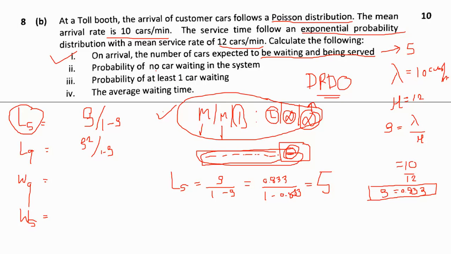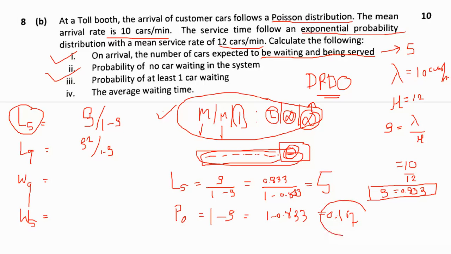Second is the probability that no car is waiting in the system. That means in the garage there is no car, and the other possibility is that there is only one car and it goes directly to service. So we will find the probability of 0 cars in waiting, and it is given by 1 minus rho. You will find 1 minus 0.833, which is equal to 0.167.